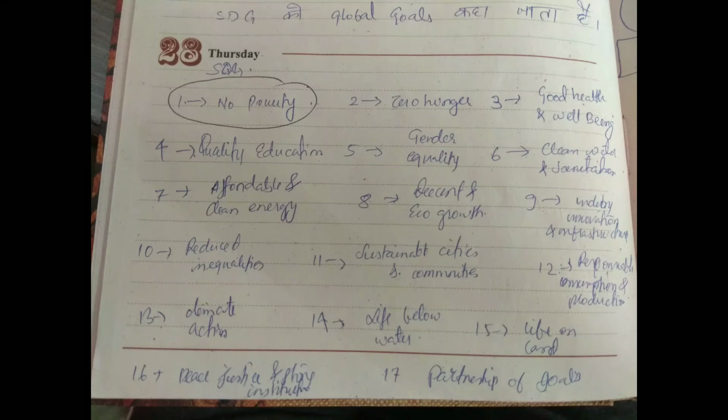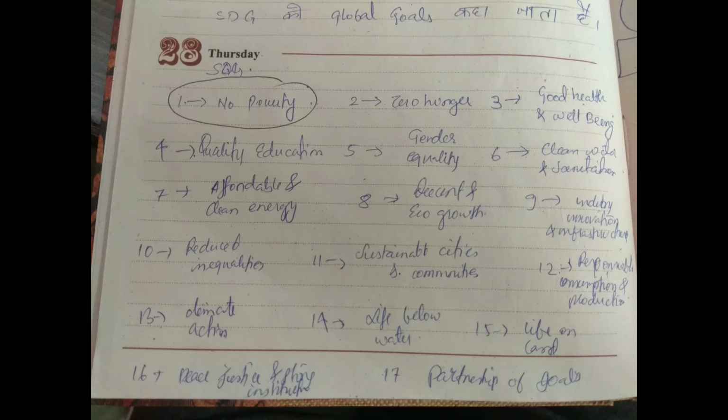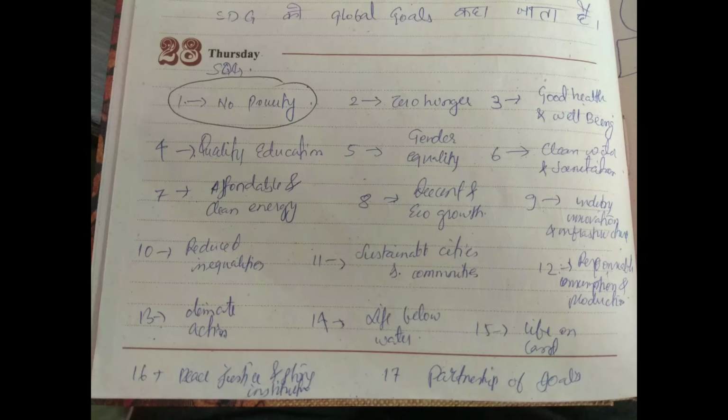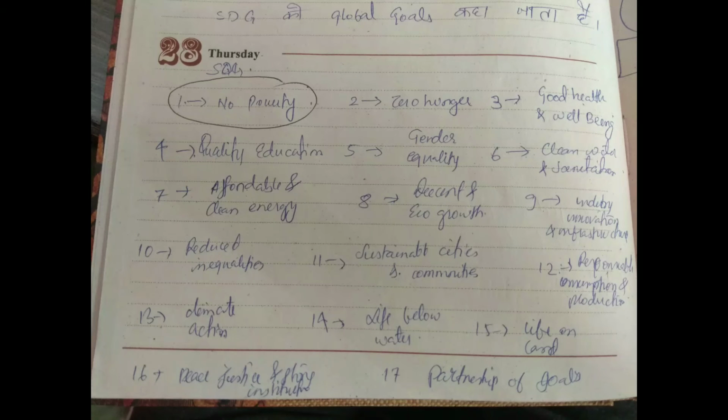Number 10 is reduced inequalities. 11 is sustainable cities and communities. With more industries, there will be less inequality. So 5 and 10 are almost the same: gender equality and reduced inequality. 5 is gender equality and 10 is reduced inequality. 11 is sustainable cities and communities.